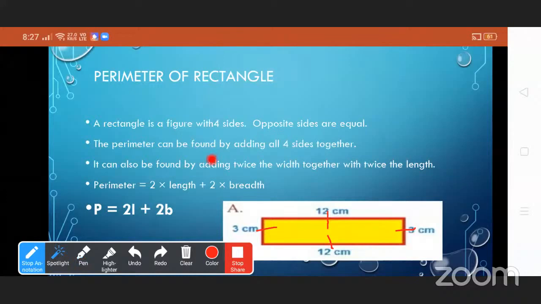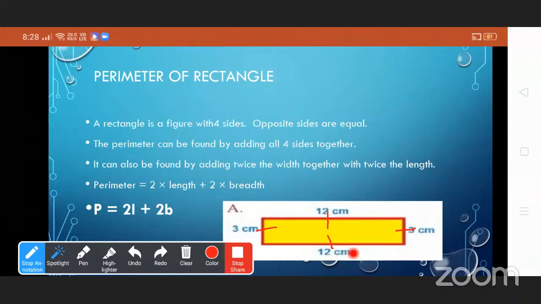Now the perimeter can be found by adding all 4 sides together. Now this is a rectangle. By adding all 4 sides we get the perimeter of this rectangle. 3 plus 12 is 15. 15 plus 3 is 18. 18 plus 12 is 30. So the perimeter of the given rectangle is 30 centimeter. Now it can also be found by adding twice the width and twice the length.